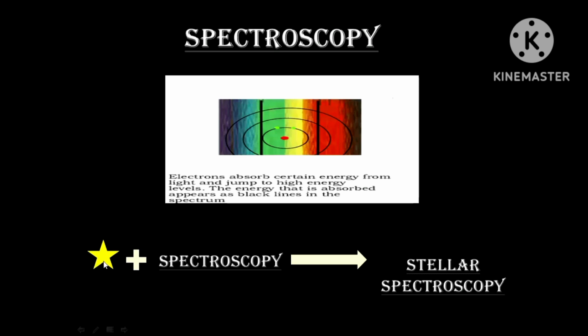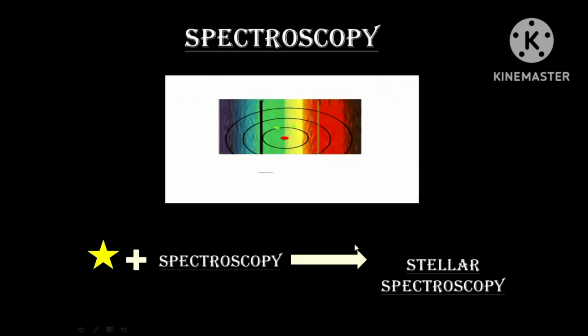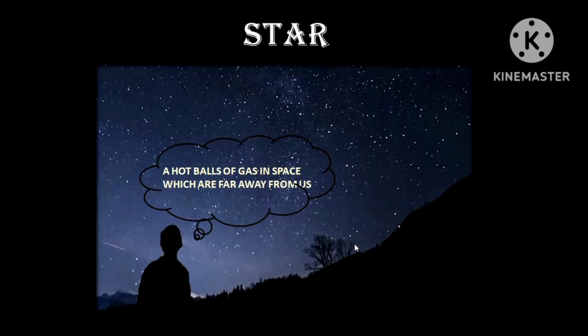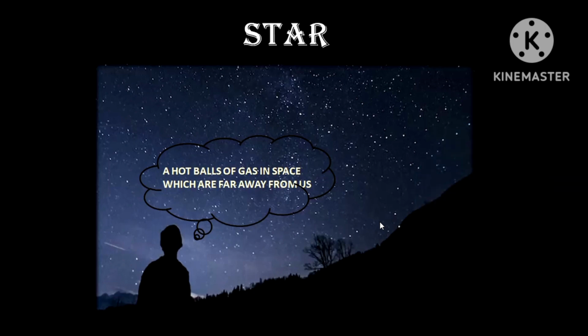The study of stars using the concept called spectroscopy is what is meant by stellar spectroscopy. Next, what is a star? A star is nothing but a hot ball of gas in space, far away from us. This hot ball of gas contains some atoms and has a high temperature. Apparently, due to refraction we observe stars as twinkling, but actually their shape is oval.